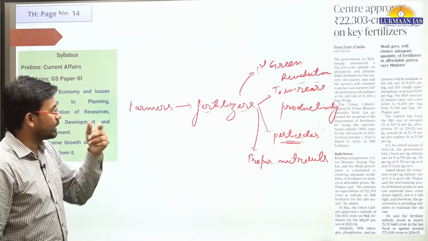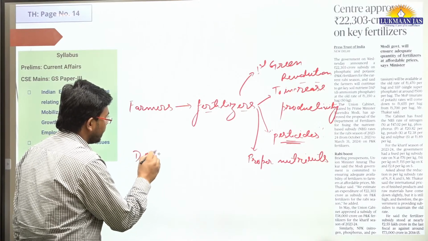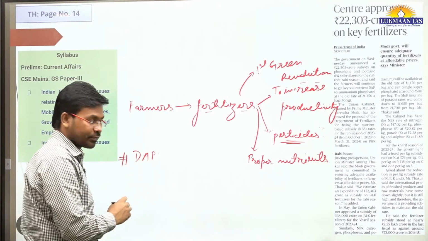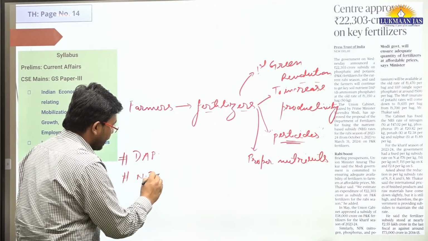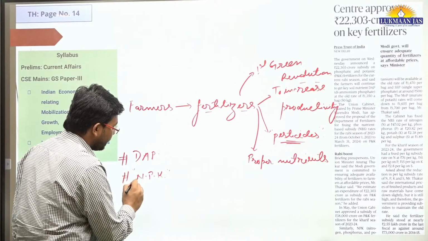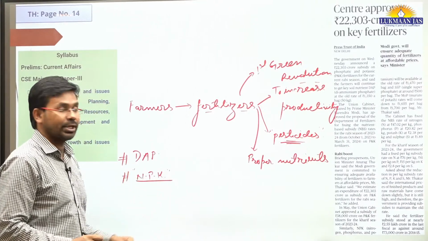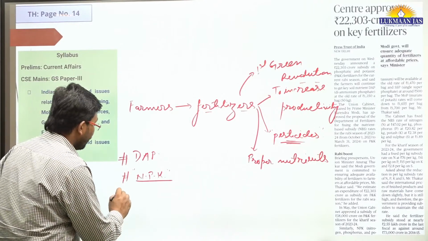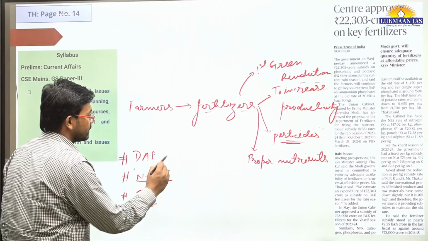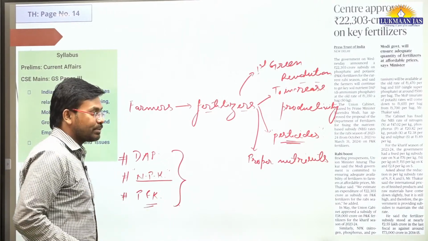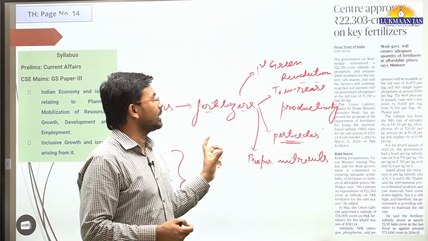We do have different kinds of fertilizers. For example, one fertilizer type is known as DAP. DAP stands for diammonium phosphate. Then we have NPK fertilizer. NPK means nitrogen, phosphorus, potassium. Then we also have phosphorus and potassium type fertilizers. For different types of fertilizers, government has decided to reduce prices to a certain level.